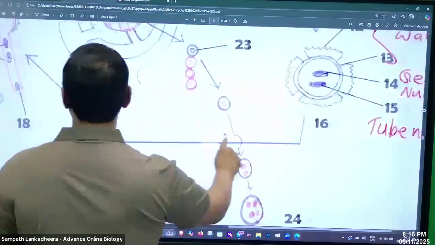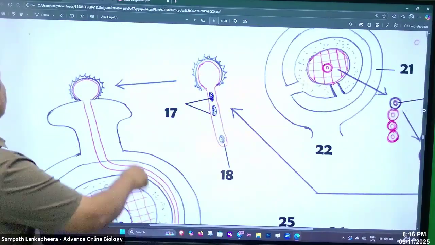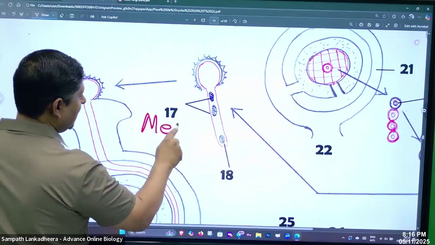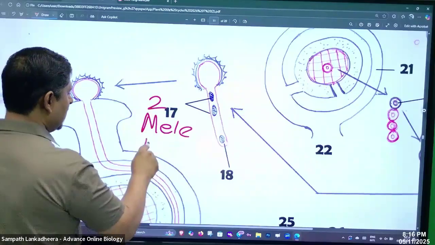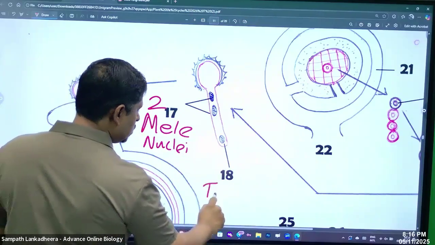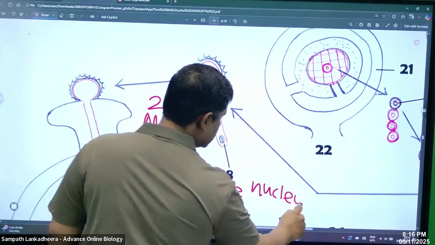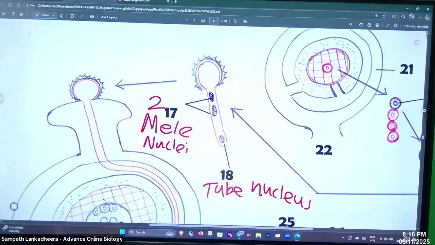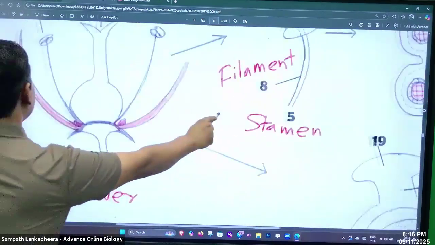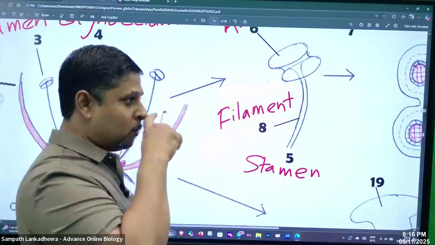If you go to the next stage, you can see it very clearly here. Number 17 is 2 male nuclei, and number 18 is tube nucleus. 18, tube nucleus. So that's all for the male part. So moving to the female part now, gynoecium.